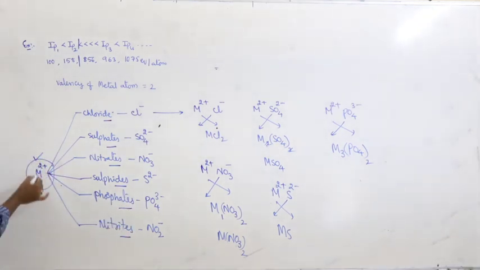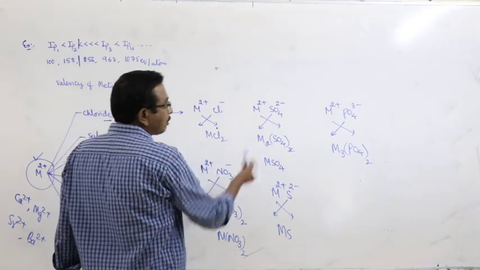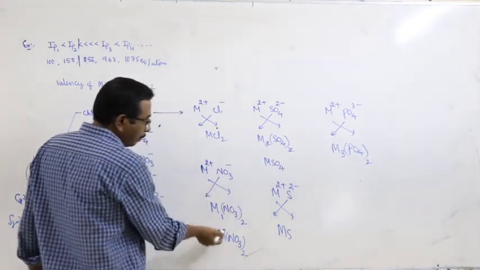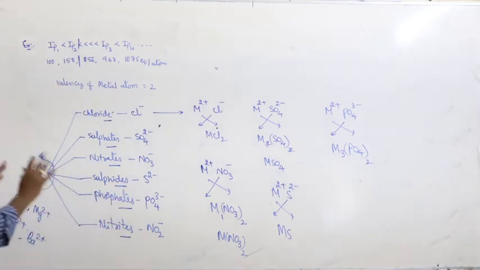Here M2+ may be Ca2+, Mg2+, Sr2+ or Ba2+. Okay, barium chloride, barium sulfate, barium phosphate, barium nitrate, barium sulfide. These are all the examples for the first point.